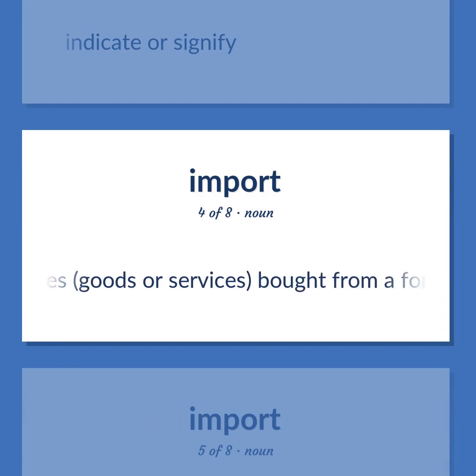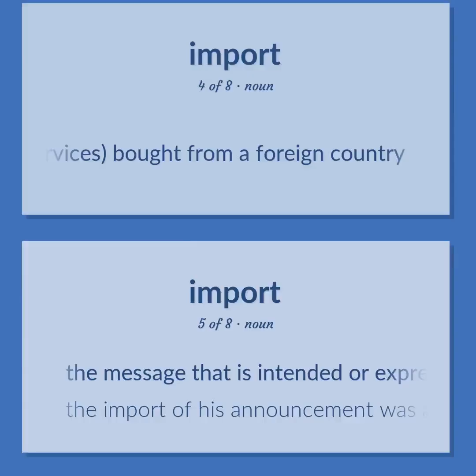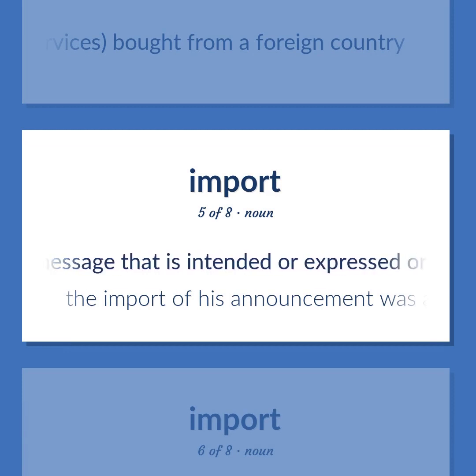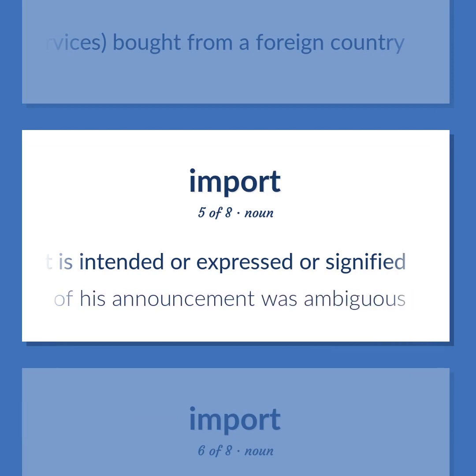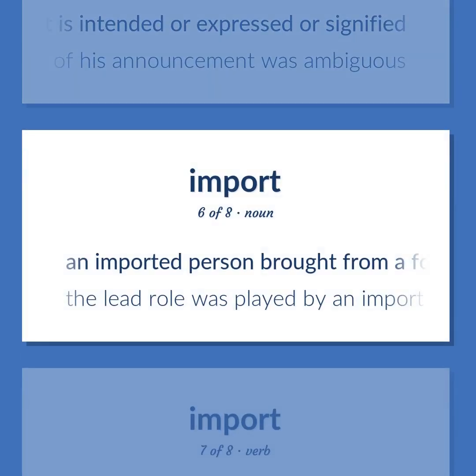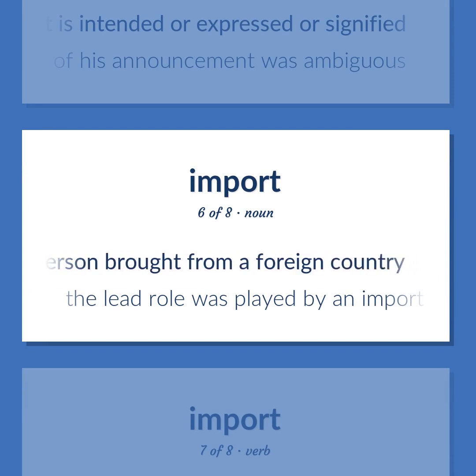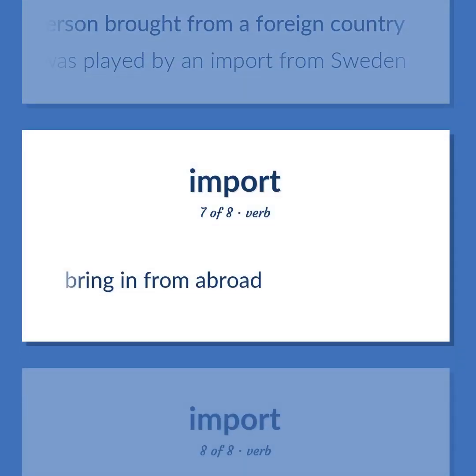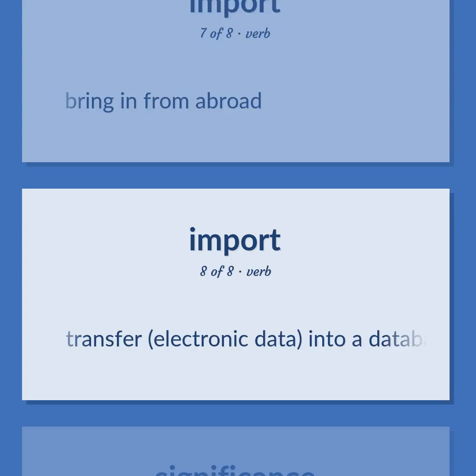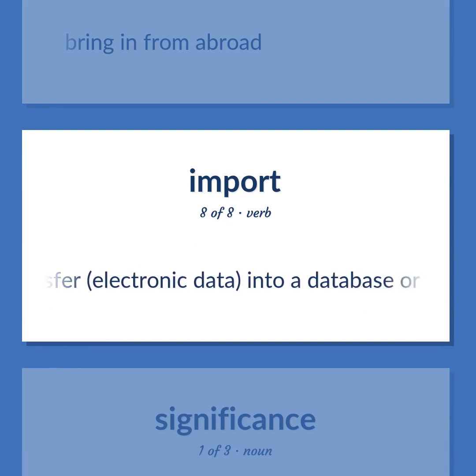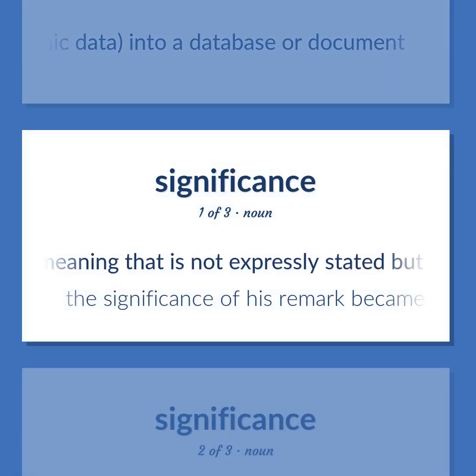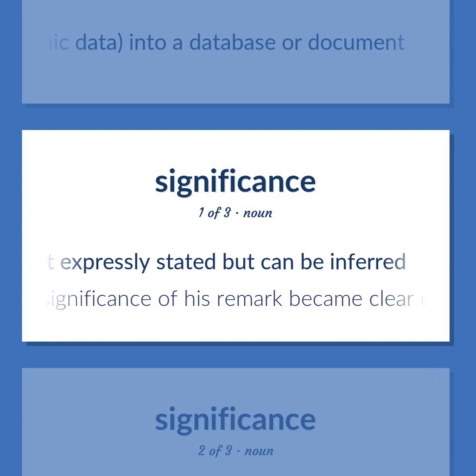Commodities, goods or services, bought from a foreign country. The message that is intended or expressed or signified. The import of his announcement was ambiguous. An imported person brought from a foreign country. The lead role was played by an import from Sweden. Bring in from abroad. Transfer electronic data into a database or document. A meaning that is not expressly stated but can be inferred. The significance of his remark became clear only later.